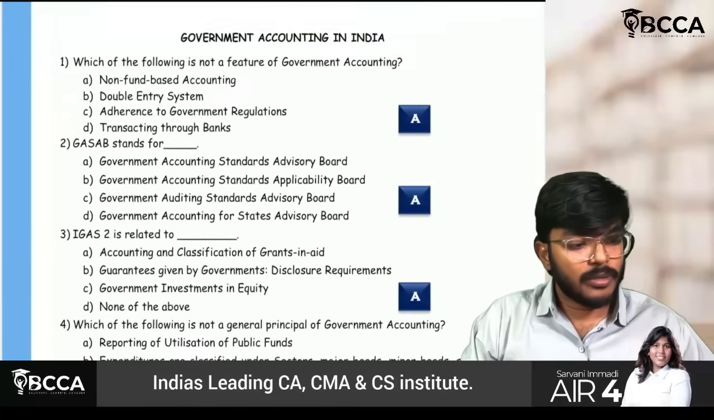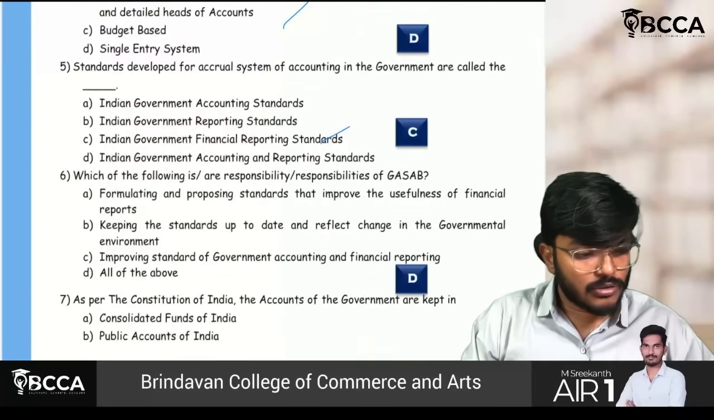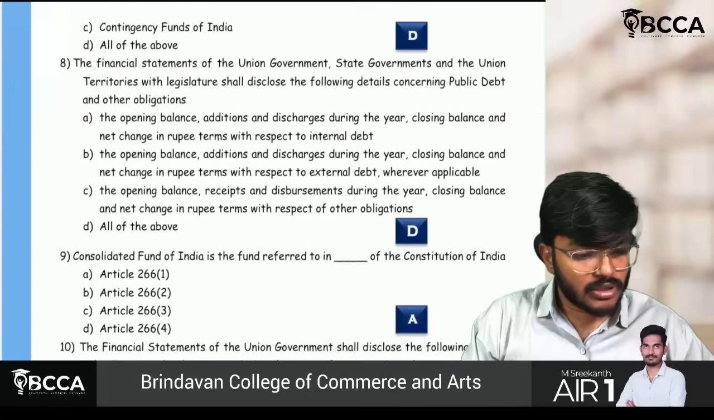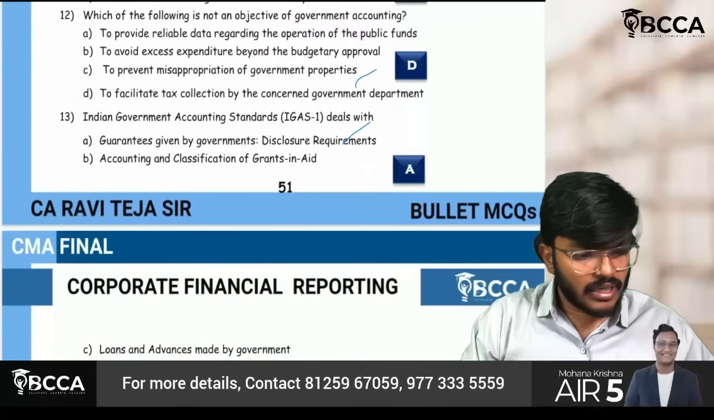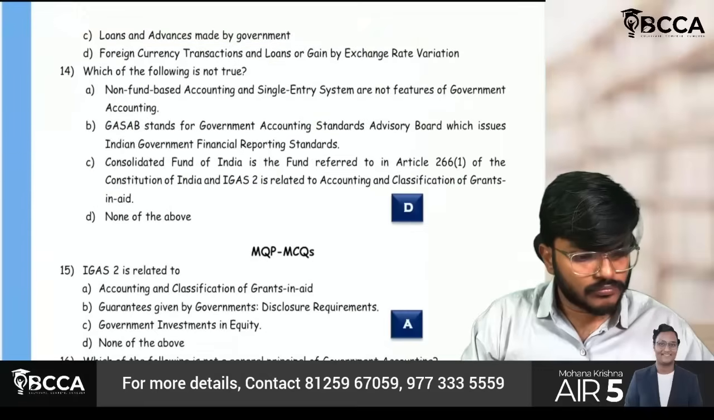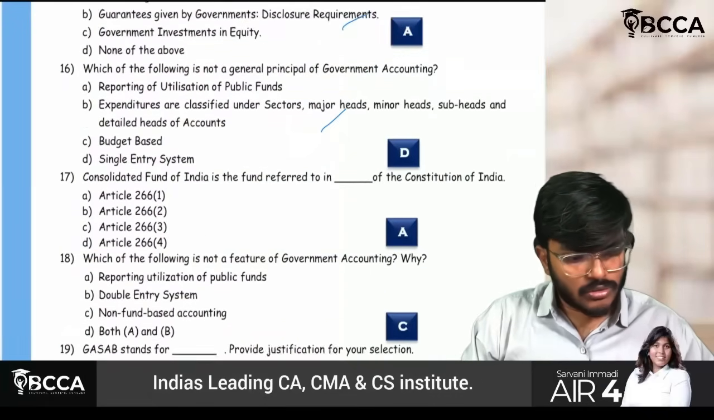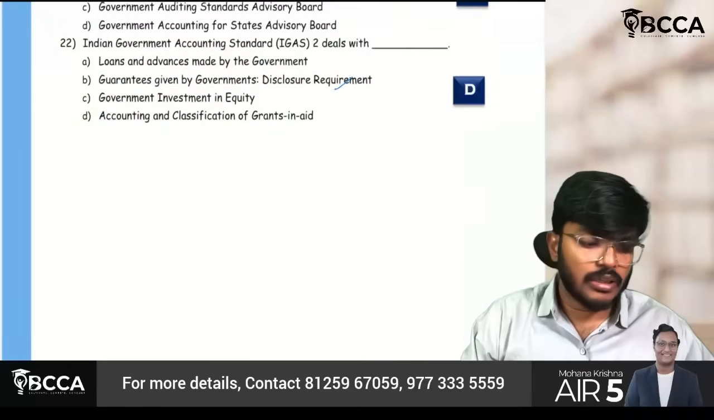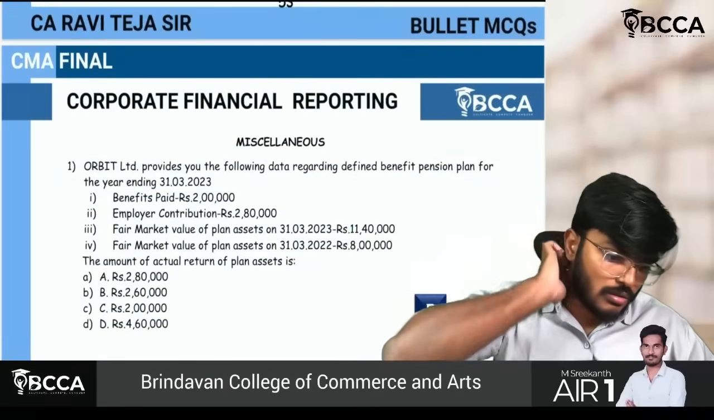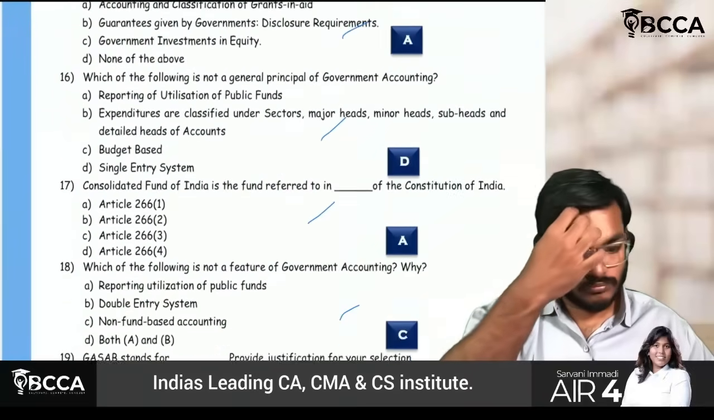Government accounting also, if you observe, this done, this also done, this also completed. All these things we can check easily. Everything we have already completed. IGAAP 2 done, this is also done. Consolidated fund done. So everything we have already done is what I'm thinking.